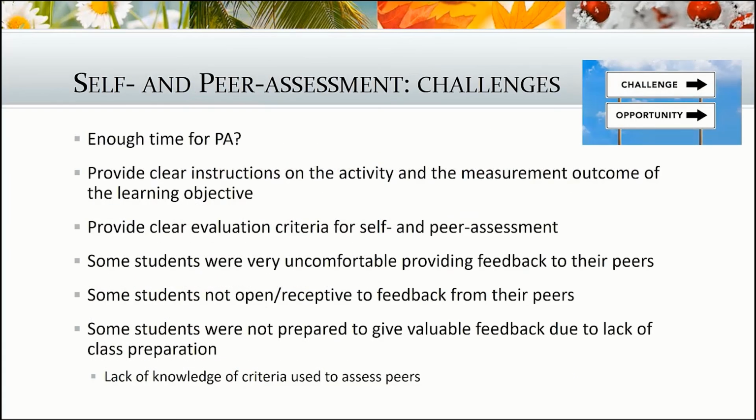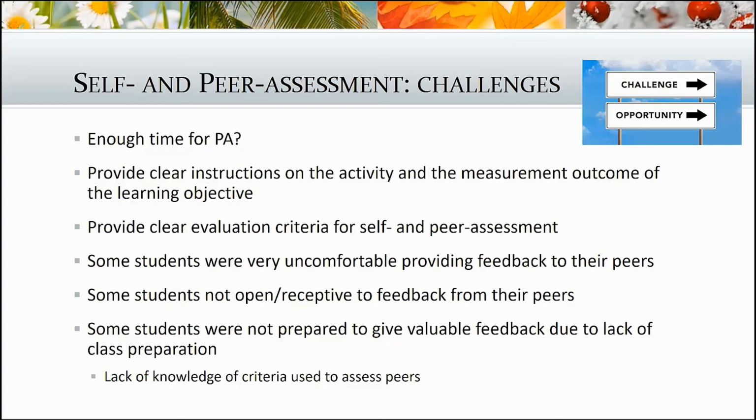So some of the challenges associated with self and peer assessment that I implemented in NUFS 310 gave me some great ideas on how I can improve my own model for future classes. Number one, there wasn't enough time for peer assessment. 3 minutes was not enough time, so that definitely needed to be increased.